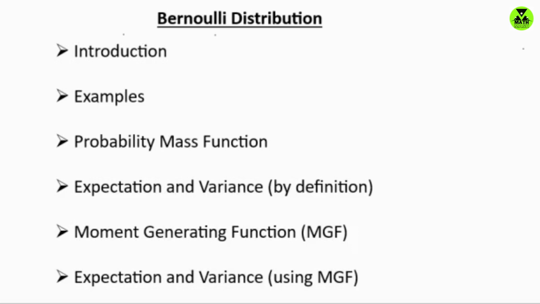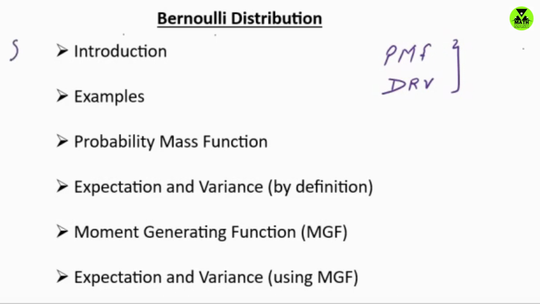For this, one must be clear with the concepts of the probability mass function and the discrete random variable. I already made videos on these specific topics. So if you are not clear with these concepts, I suggest you first go and watch these videos and then come back for this video. You can find the links in the description box. Now let's begin with the Bernoulli distribution.